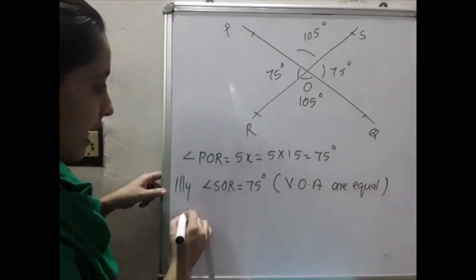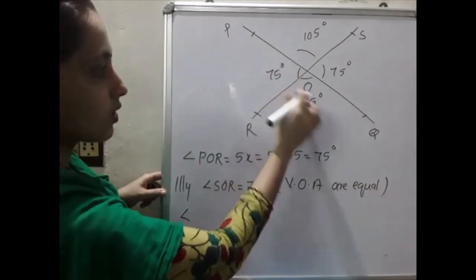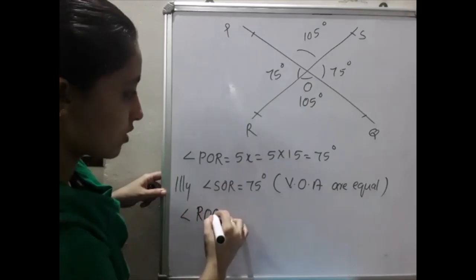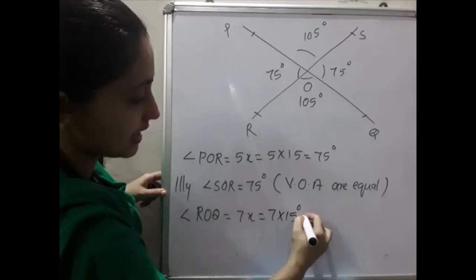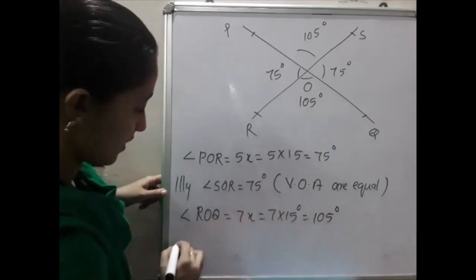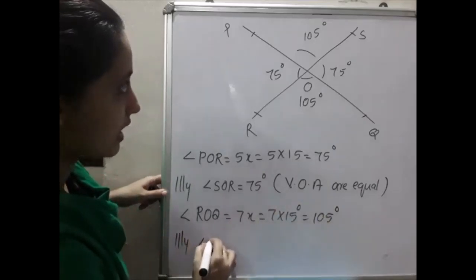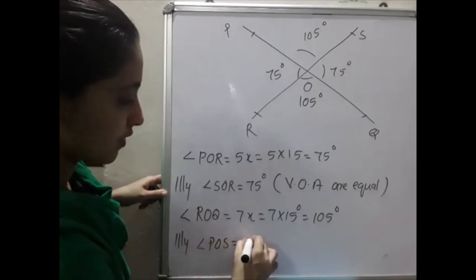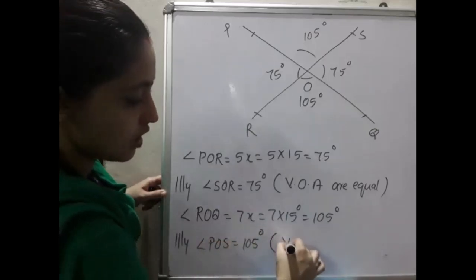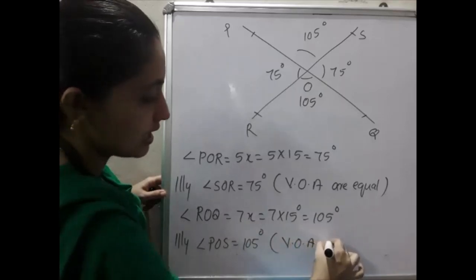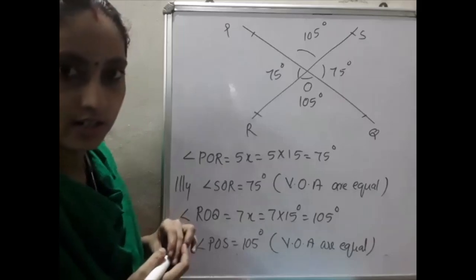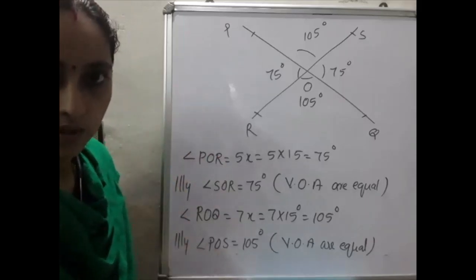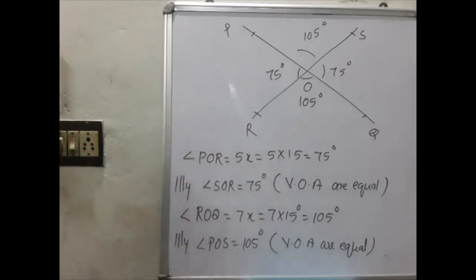Okay. The next one, angle ROQ is equal to 7x. That is equal to 7 into 15 degrees, that is equal to 105 degrees. So similarly, angle POS is equal to 105 degrees. Reason: vertically opposite angles are equal. That also you have to write. This much is our first problem. Then please write on this. After that we will move to the second problem.